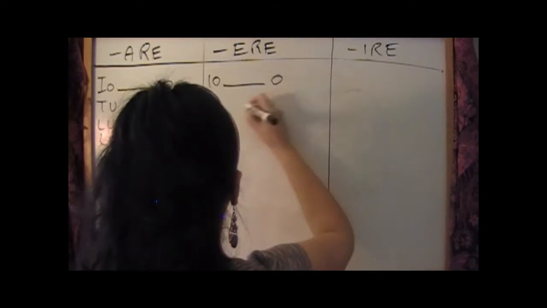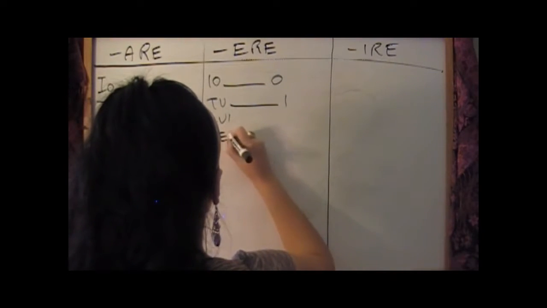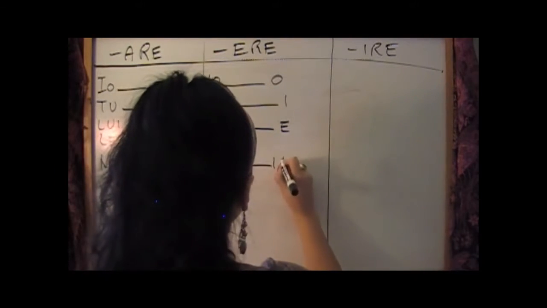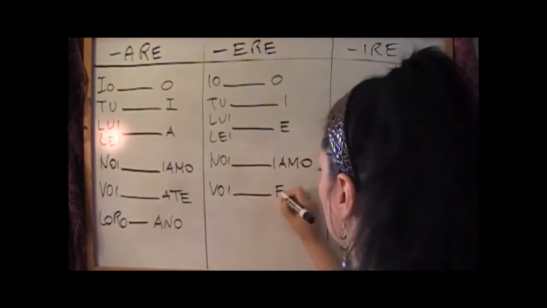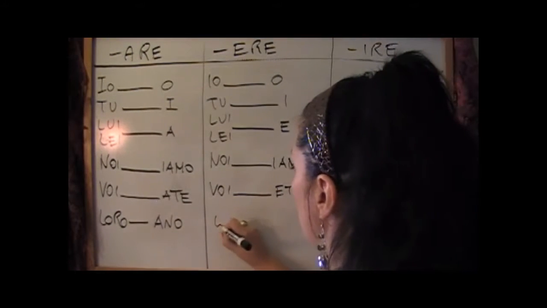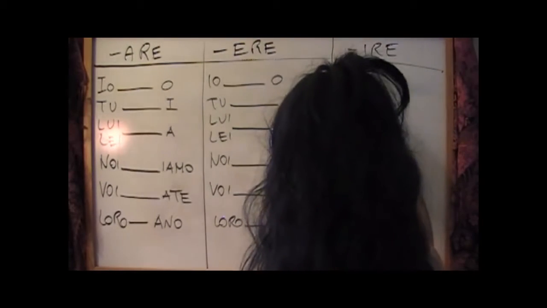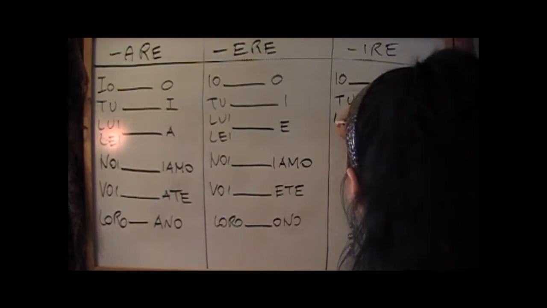Io, o. Tu, i. Lui, lei, e. Noi, iamo. Voi, ete. Loro, ono. Io, o. Tu, i.